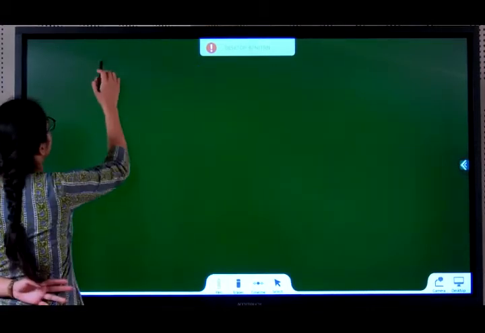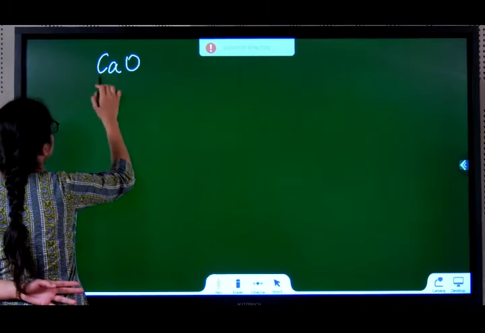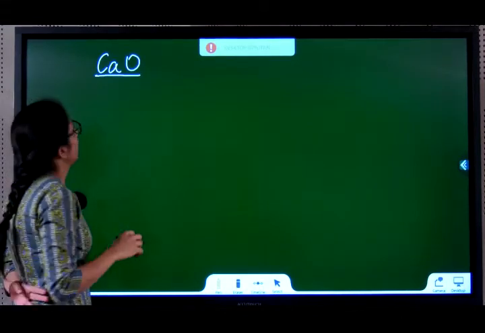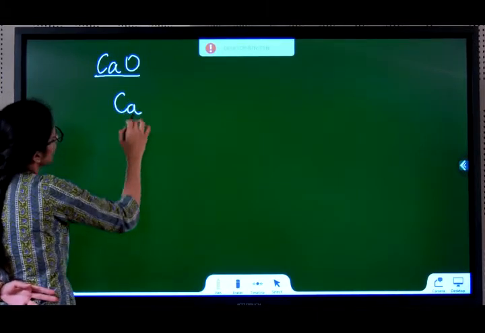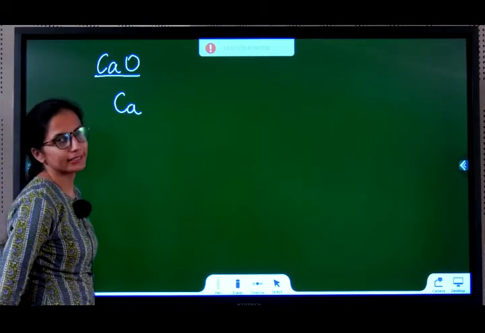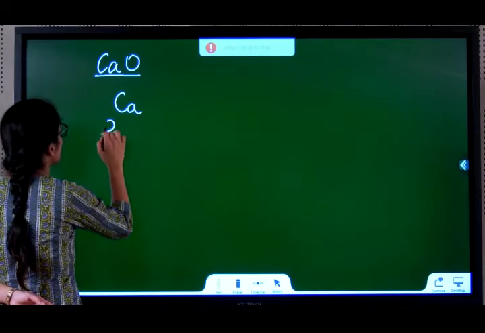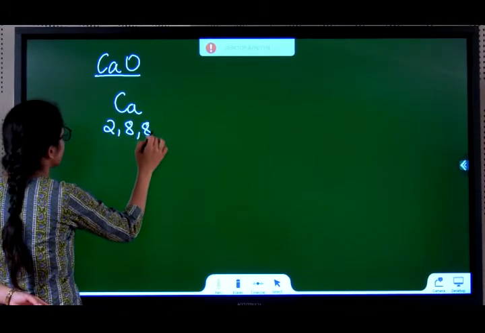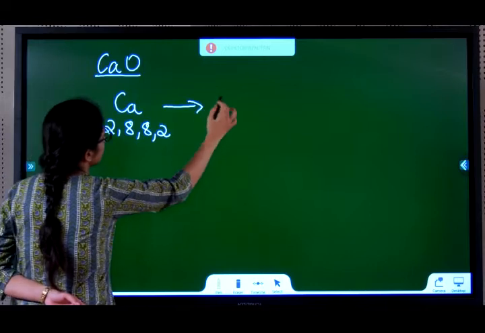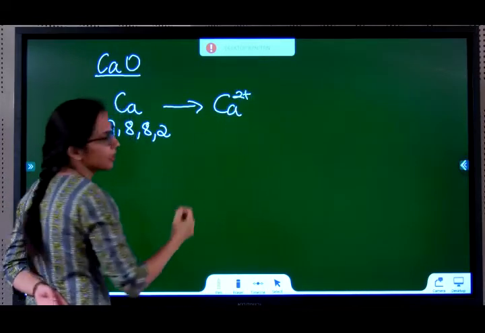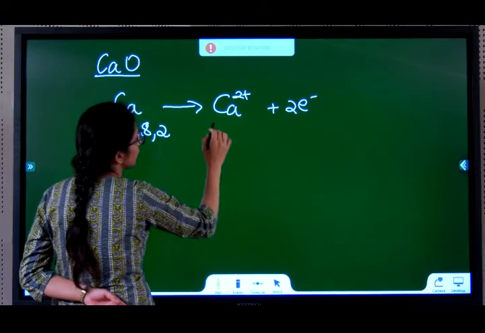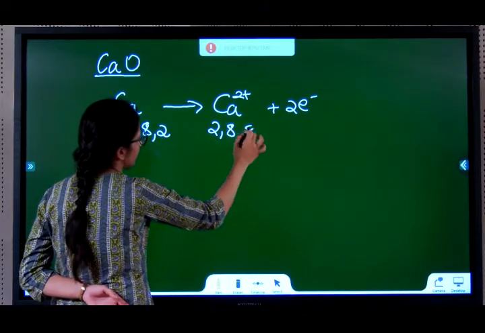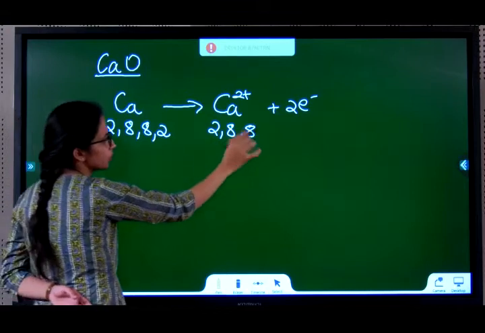Let's try one more compound, calcium oxide. So how does calcium oxide form? Atomic number of calcium is 20, electronic configuration 2, 8, 8, 2. It becomes Ca2 plus by giving away 2 electrons. So this is 2, 8, 8, 2. It gave away 2, so the 2 is not there.